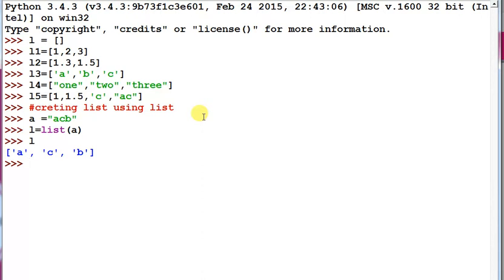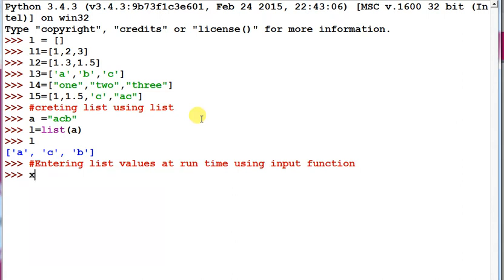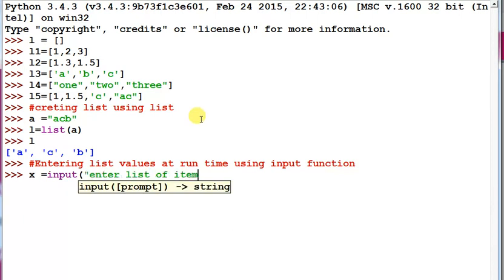Next, suppose you want to enter list values at runtime using the input function. So we can use x equals input, enter list of items.